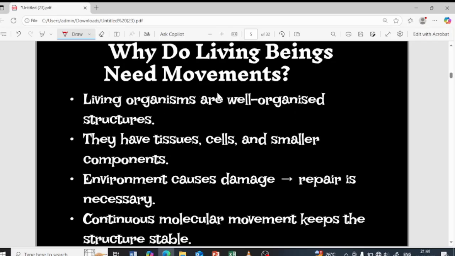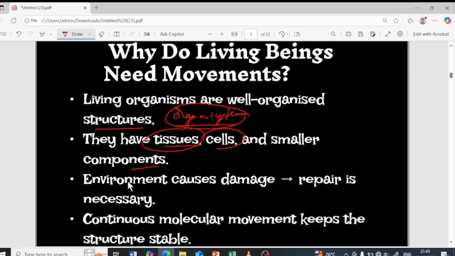Why do living beings need movements? Why are movements important? See, living organisms are well-organized structures. A living organism is made up of organ systems. Several organ systems are present, in the sense of the respiratory system, the circulatory system, the transportation system, the excretion system. Various organ systems are present in living beings. This organ system is made up of tissues, and the tissues are made up of cells, which again are made up of smaller components.